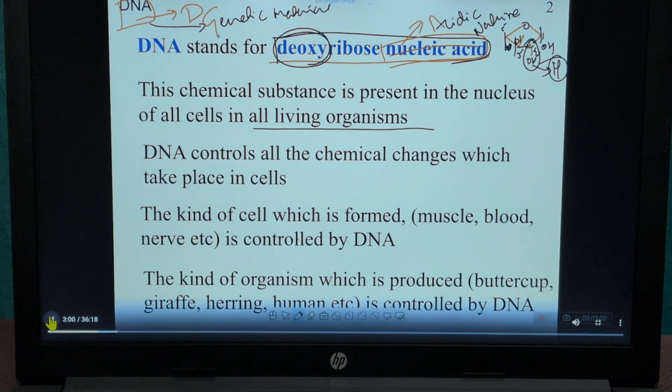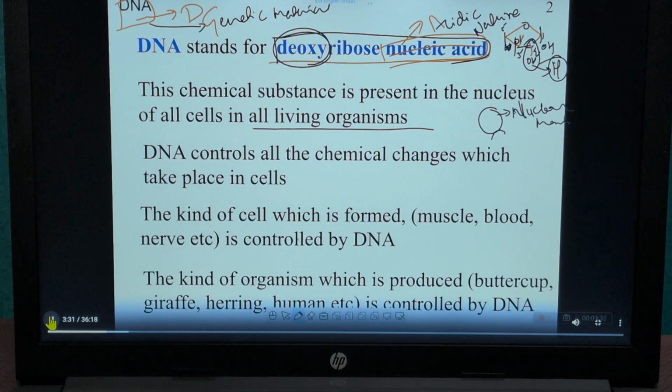DNA is present in all eukaryotes and prokaryotes. In prokaryotes, DNA floats in the cytoplasm, whereas in eukaryotes, they have an outer membrane called the nuclear membrane, and DNA is present in the nucleus.